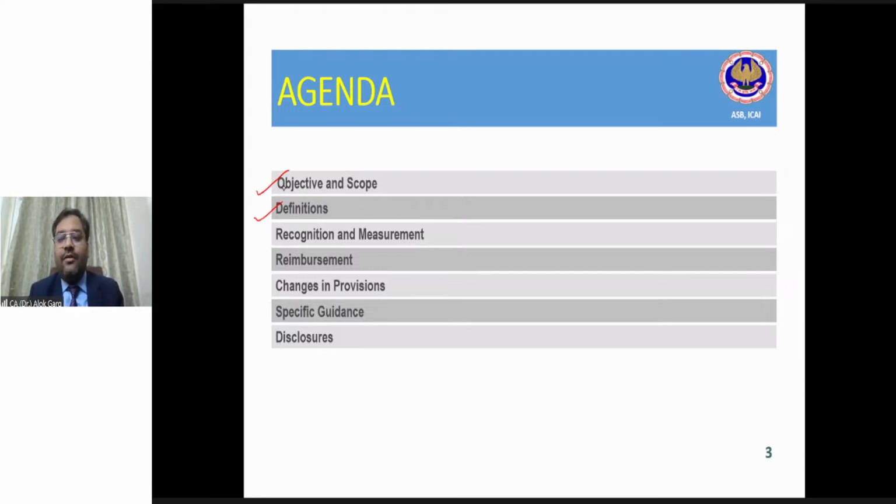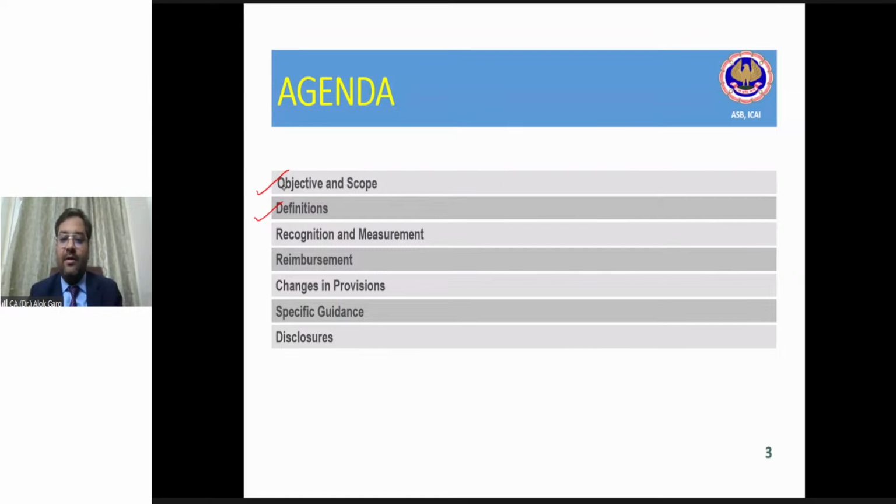Contingent asset and contingent liability do not require any recognition. The moment they get recognized, they become the liability and the asset. So contingent asset and contingent liability are off balance sheet items. They will go into the notes to accounts.